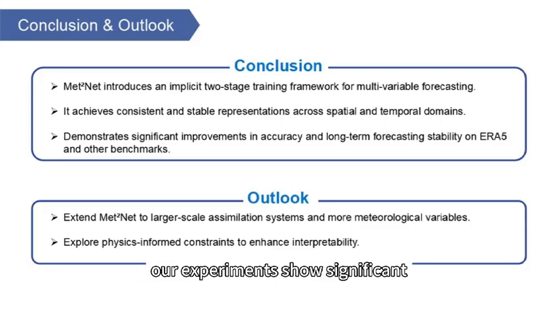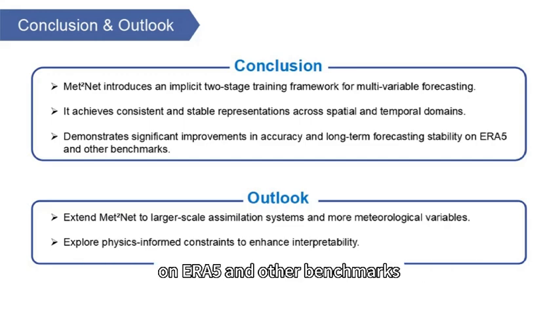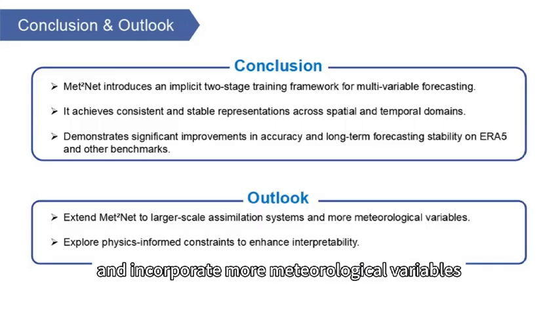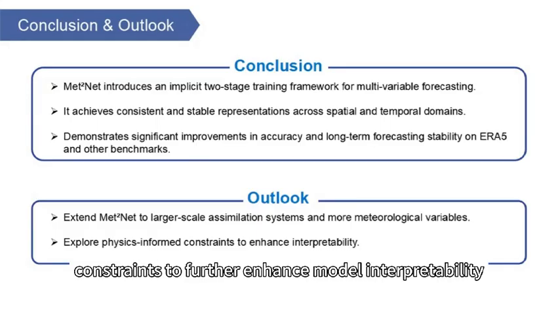Our experiments show significant improvements in accuracy and long-term stability on ERA5 and other benchmarks. Looking ahead, we plan to extend Met2Net to larger scale assimilation systems and incorporate more meteorological variables. We also aim to explore physics-informed constraints to further enhance model interpretability.